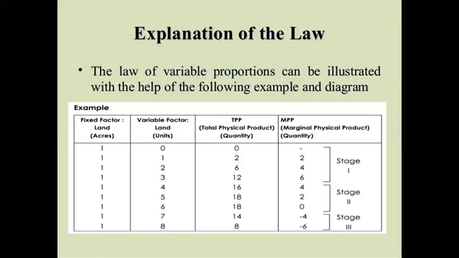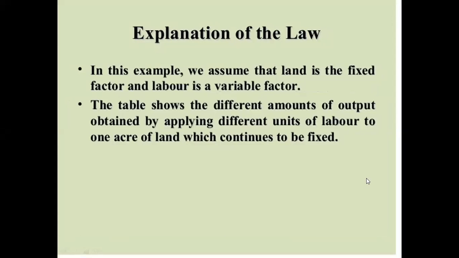All right, where you have to just see the MP, that is 2, 4, 6, which will first increase, then 4 to 0 it will decrease, and finally it will become negative, -4 and -6. So you have to just learn the MP only. With that you can compute the TP on your own. How can we get TP from MP? Just see: 2 plus 4 is 6, 6 plus 6 is 12, 12 plus 4 is 16, 16 plus 2 is 18. So you have to just get the cumulative sum of that MP, right? You will get the total product.